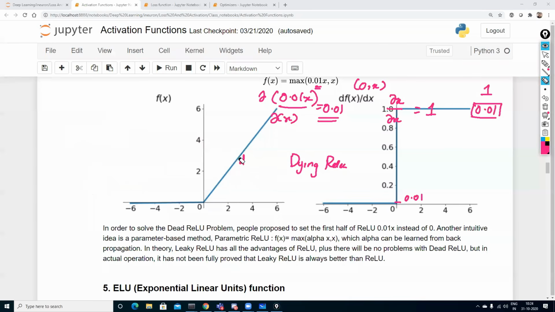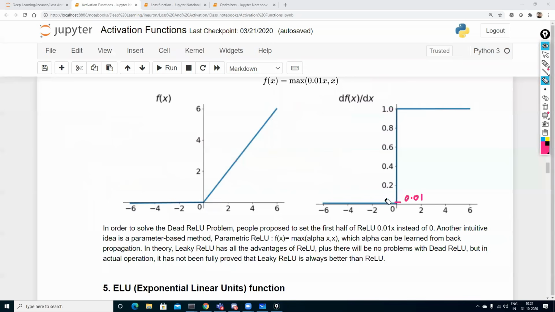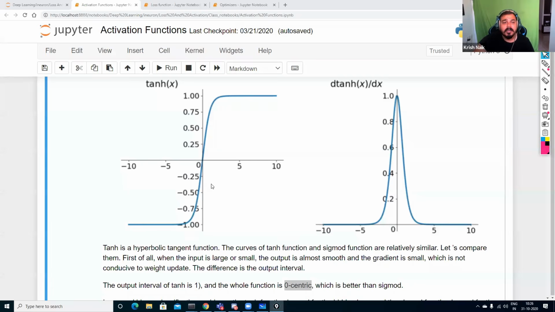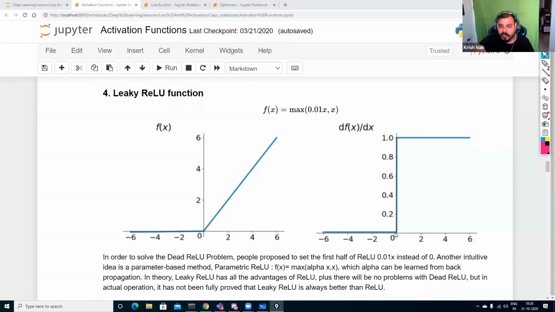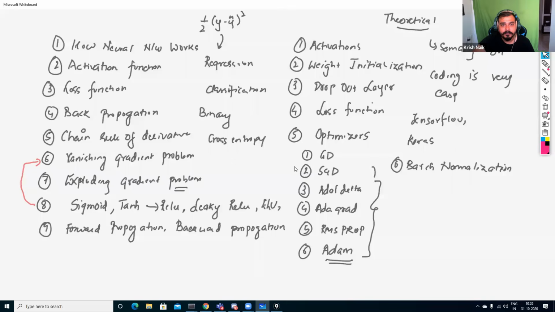We try to understand. And guys, I'm still revising previous concepts. Don't think that I'm teaching something new. These are all previous concepts that we had already discussed. Now coming to the next one. With respect to leaky ReLU, I told you that for negative values, we have at least something like 0.01.